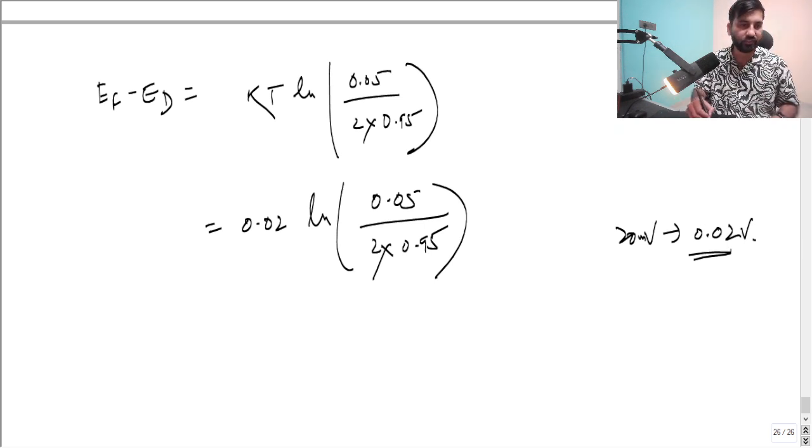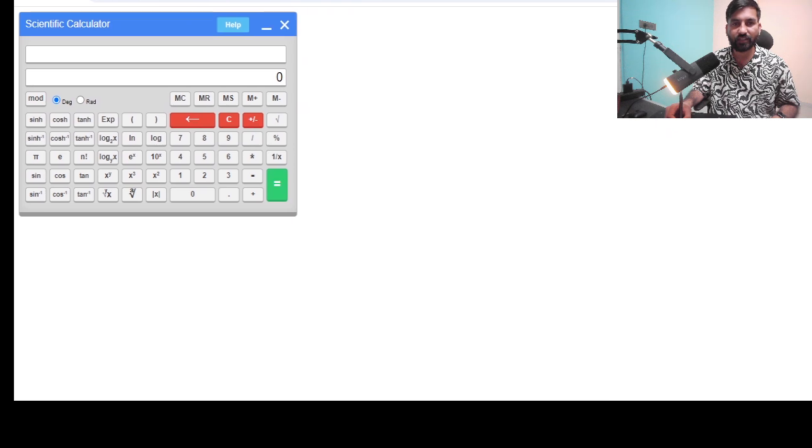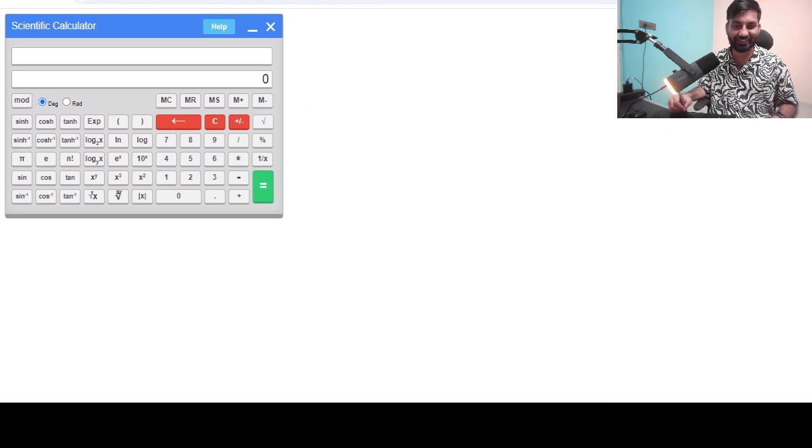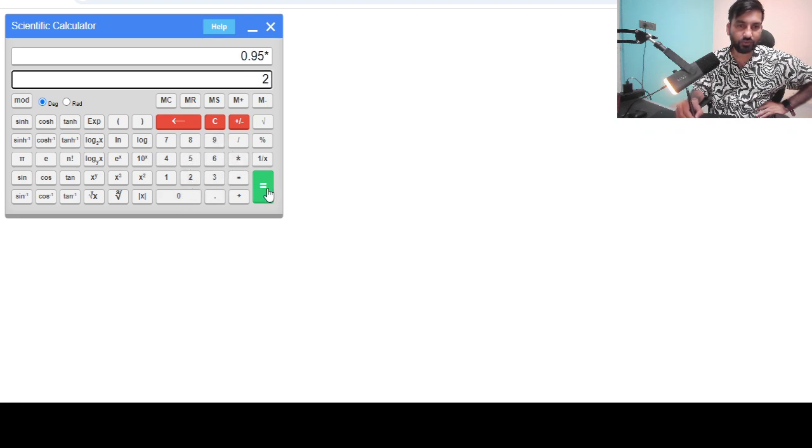So let me show you the screen. आपको पूरा कैलकुलेटर का फीलिंग देने वाले हैं, ये calculator. I think everybody is able to see here, right? So what are the values that are given? So first of all, we have to start inside the parentheses. So 2 into 0.95 is given in the denominator, so we can take that. So 0.95 into 2 इक्वल करना है, फिर उसको आप रेसिप्रोकल कर सकते हो, then multiply